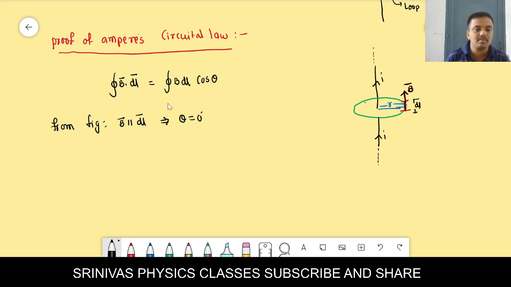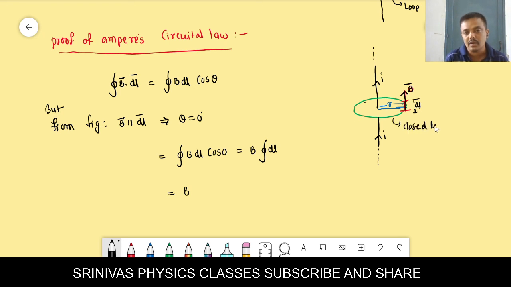Substituting in the above equation, we get integration B dl cos 0. Cos 0 value is 1, and B we write outside because it is a constant, so we get B times integration dl. And B into integration dl is what? dl is the small element on the closed loop. Integration dl is the full circle length. This is a closed loop, right?